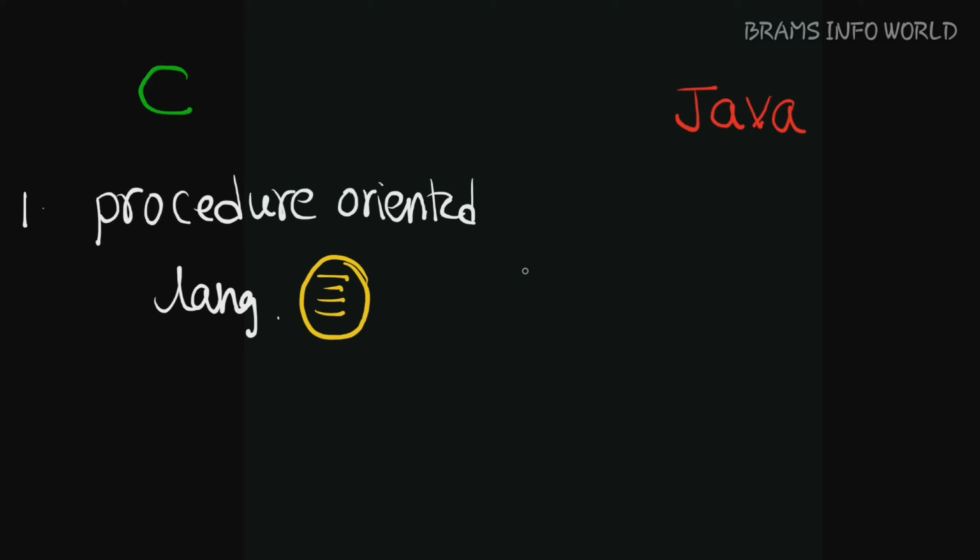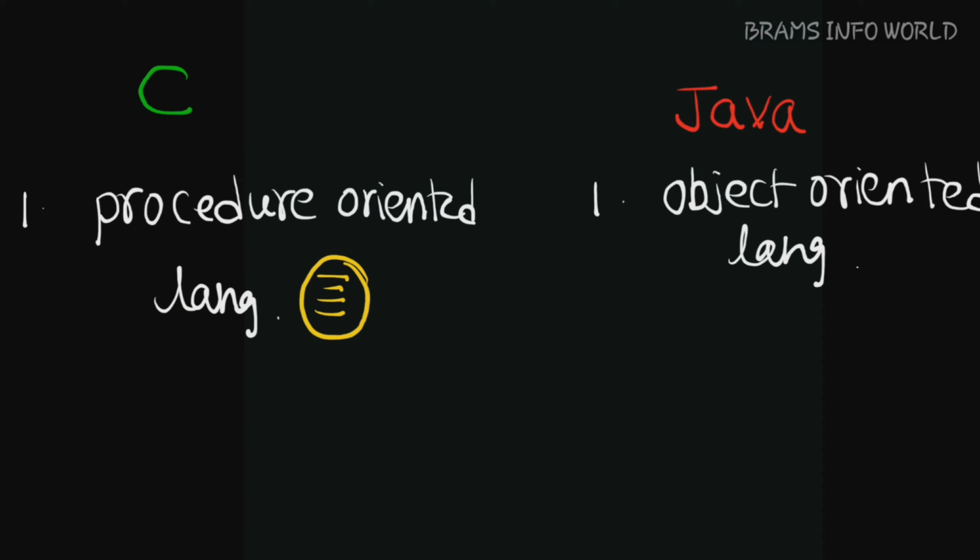That one we call a procedure oriented language. Coming to this side, Java is an object oriented language. That means in Java we require classes and objects to write any program. So this is our point 1.